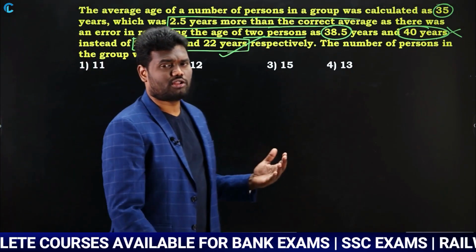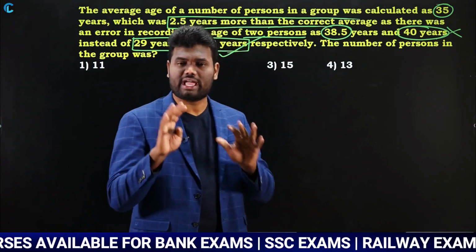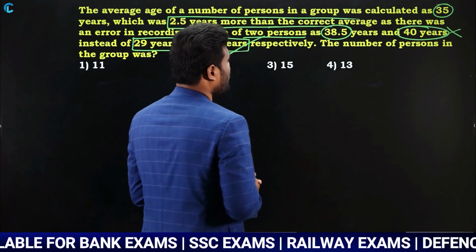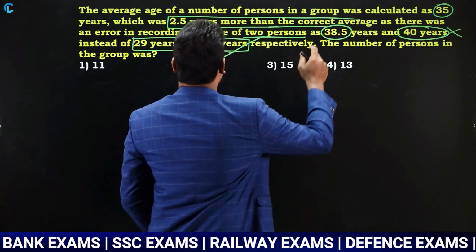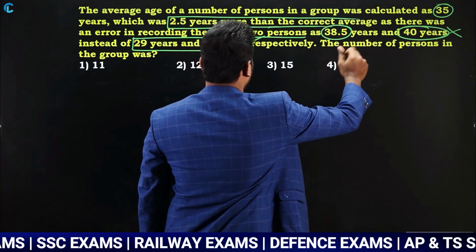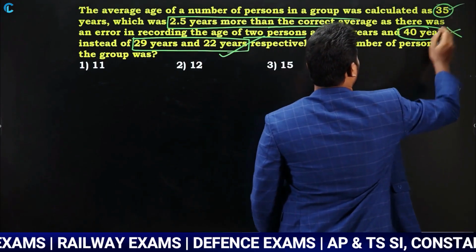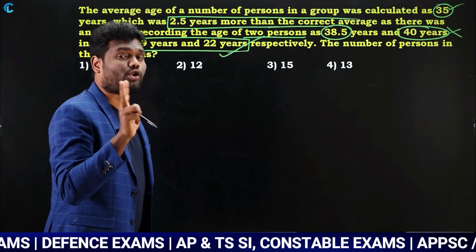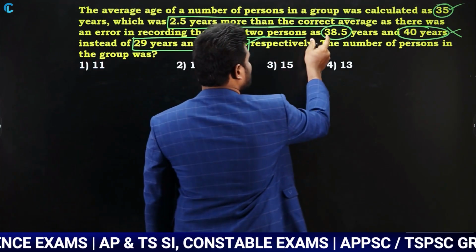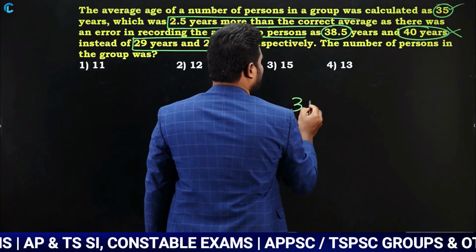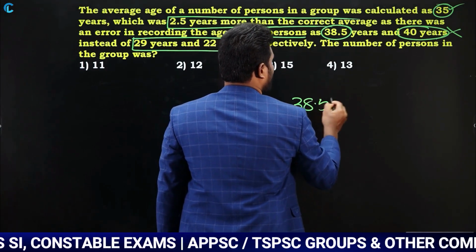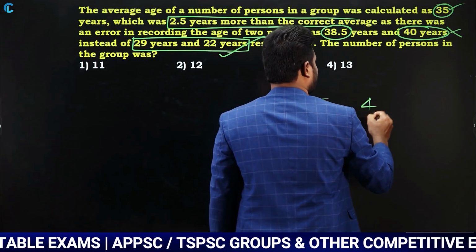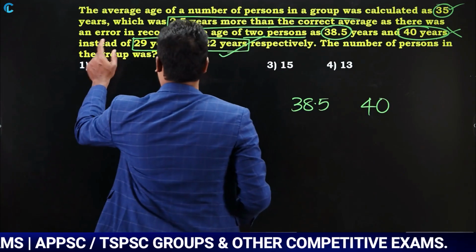Even this question is similar to the previous question. Just observe carefully. What is the question saying? The whole group average is 35. But two numbers were taken wrongly. What are those two numbers? One is 38.5 and the other is 40. But what are the correct values?